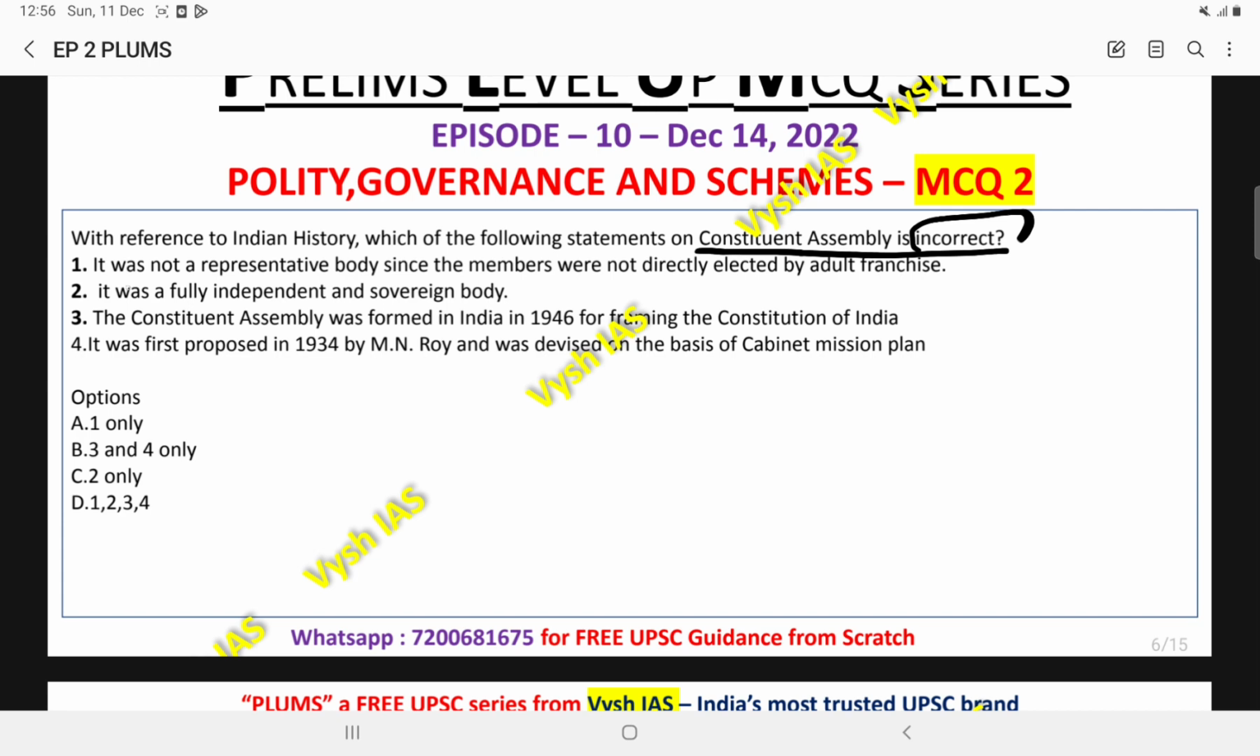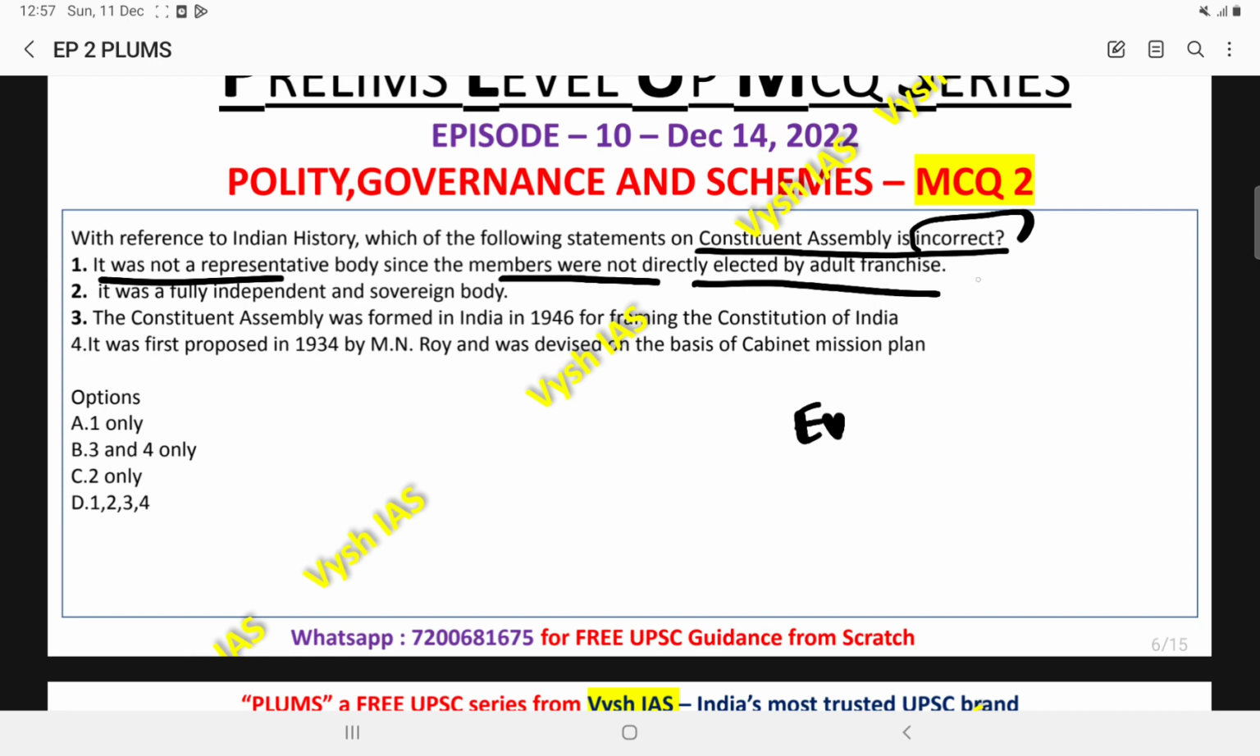So the first statement reads, it was not a representative body since the members were not directly elected by adult franchise. Yes, it is correct. When you are learning the evolution of the constitution, that is the first topic in polity, try to memorize it in a timeline approach so that it becomes easy for you. In 1934, what is the first instance of the Constituent Assembly? What is the first step for the making of the Indian Constitution, and which people were involved in it? What are the major roles? Try to remember in that way, in a timeline approach. That becomes easy for you.